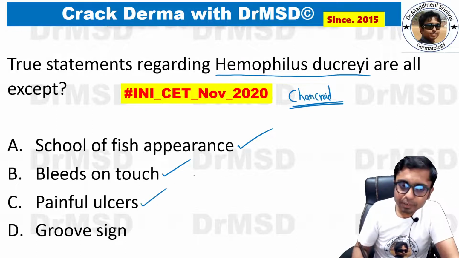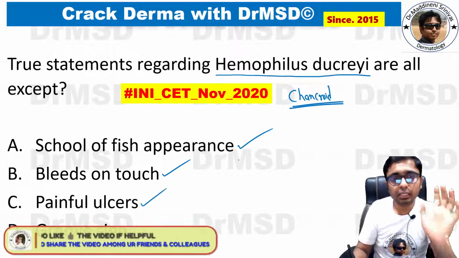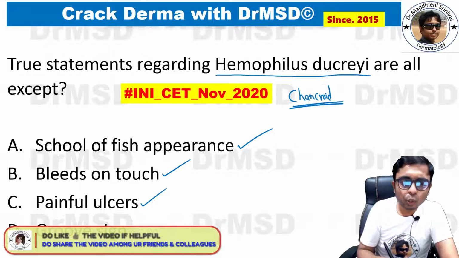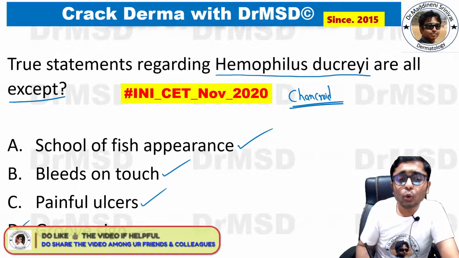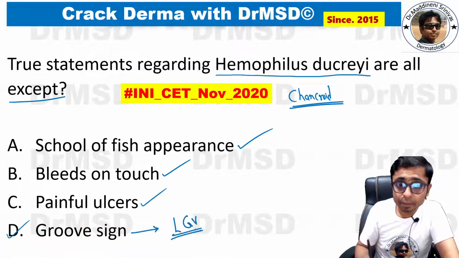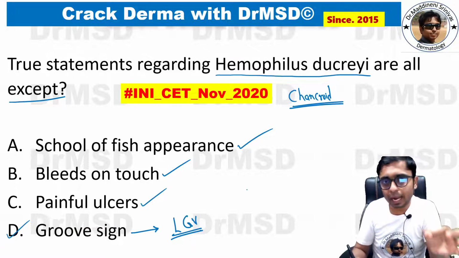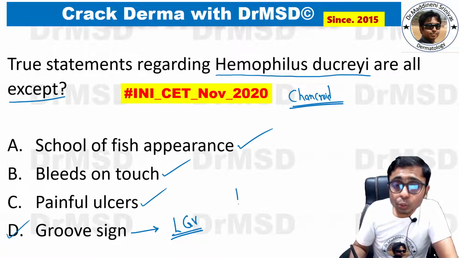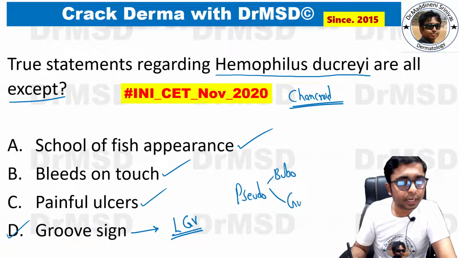And yes, in the previous question itself we have seen chancroidal ulcers are very painful ulcers. And we are left with groove sign. Yes, that is the answer. That is the false statement among the given options. Groove sign is present in lymphogranuloma venereum. And one more answer which I am going to tell: pseudo bubo and pseudo groove sign.